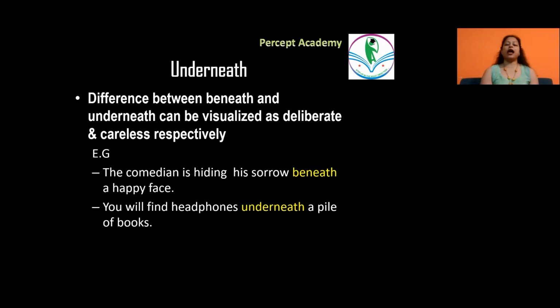Like the comedian is hiding his sorrow beneath a happy face. The comedian is hiding his sorrow. Now he is deliberately doing it. He is deliberately hiding his sorrow beneath a happy face.